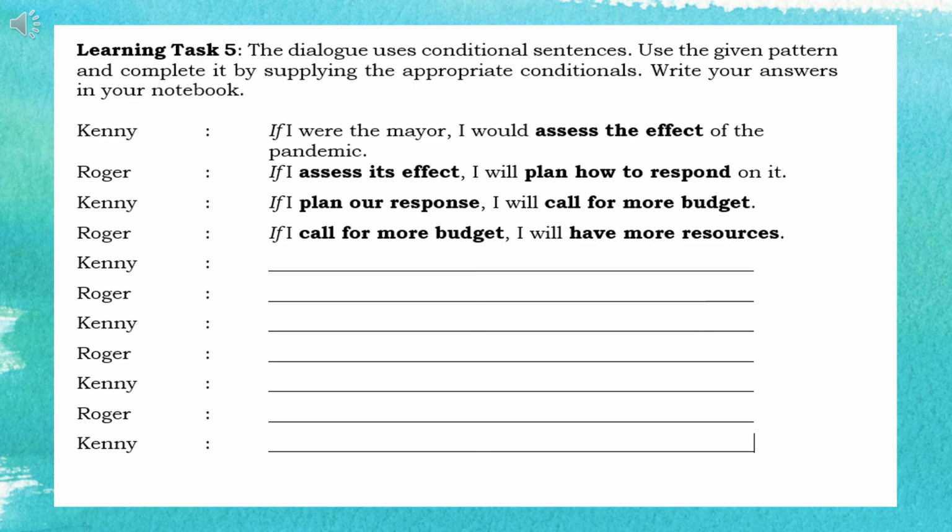So then the last one, Roger, if I call for more budget, I will have more resources. Okay? So if I had called, it should be, if I had called for more budget, I would have gathered more resources. Is it? It should be like that, na? Or it's possible that what you have here, if I call, simple present tense of the verb call, then of course, then simple future tense of the verb will have. Okay? So accomplish this in your Google form link.